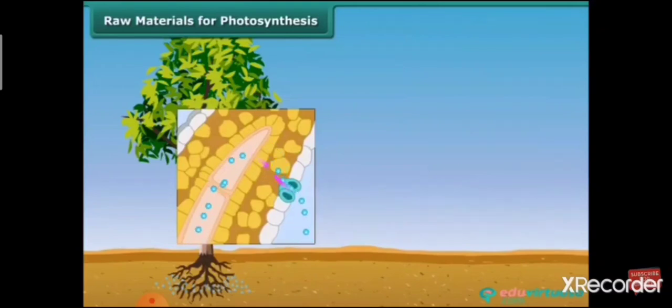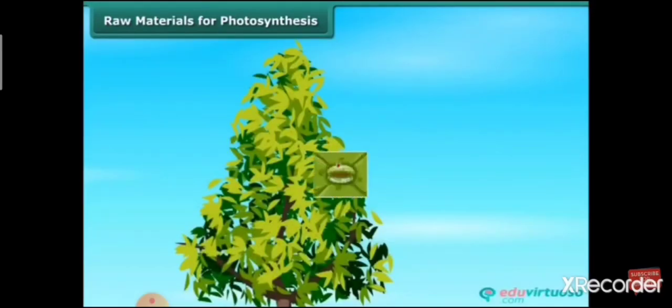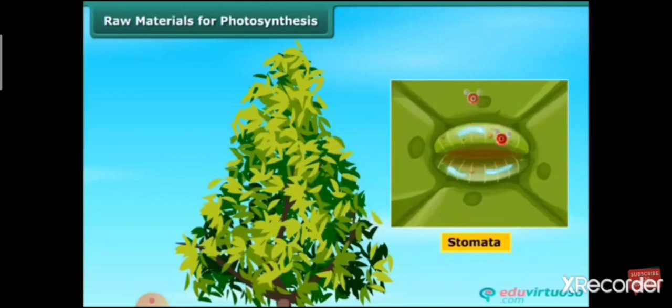Like this, carbon dioxide is taken in from the surface through tiny holes, we can say pores, of the leaves. Such pores are called stomata. These pores are surrounded by guard cells. You can see in the picture.